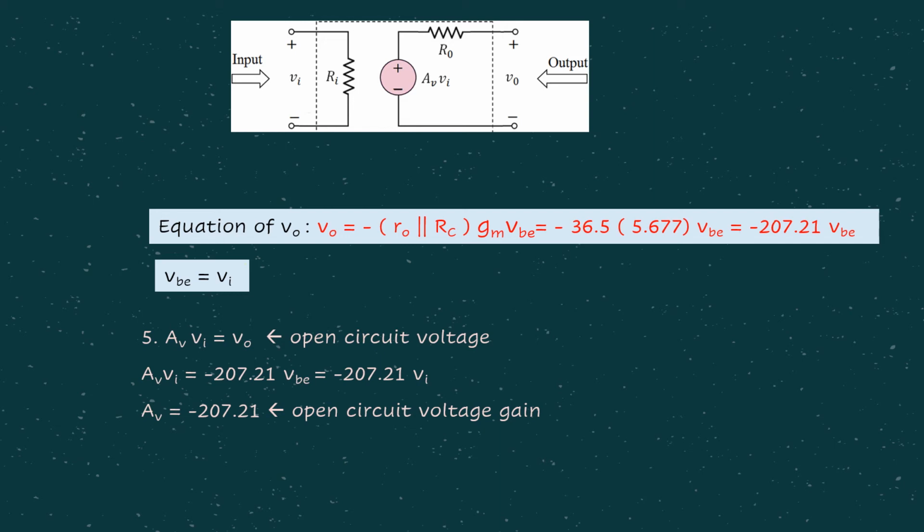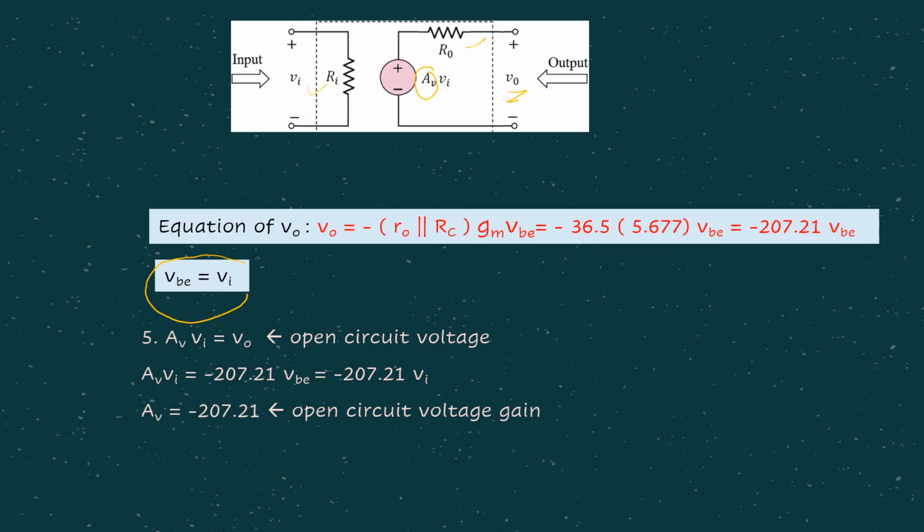Then also we know from step number 4 where VBE equals VI. And in step number 5, we now relate to this voltage amplifier model, because we already know Ri and R0. Now we want to know what AV should be. In this case, we can say that AV VI equals V0. Why?